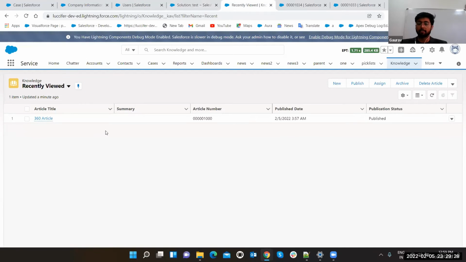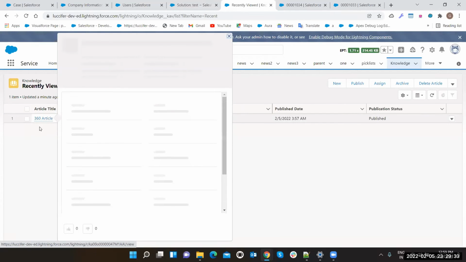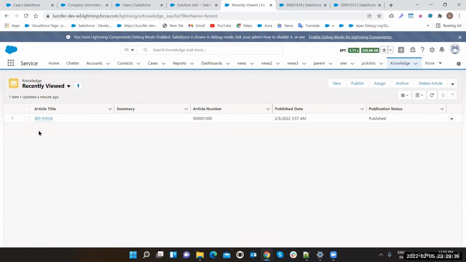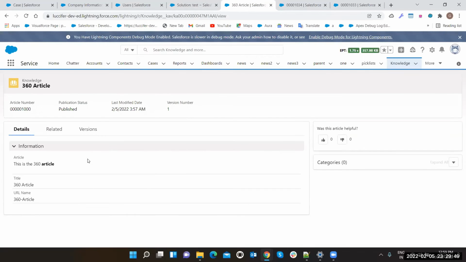Hey Gaurav, just a quick question. You mentioned the solution and knowledge object. So are both the same? Like the solution is just the same as knowledge and vice versa? Basically, you can say solution is the classic version of knowledge. Okay. So I can find the solution object in Salesforce Classic view. Yes.